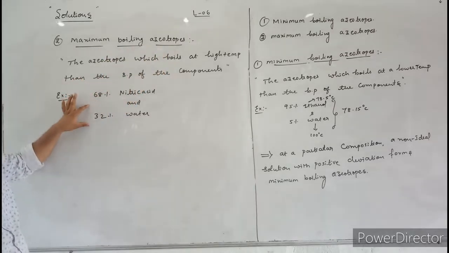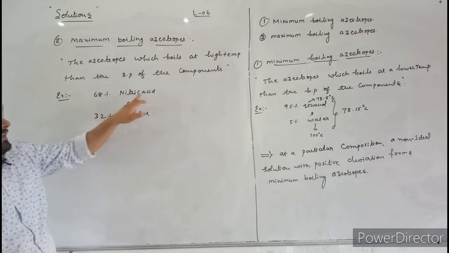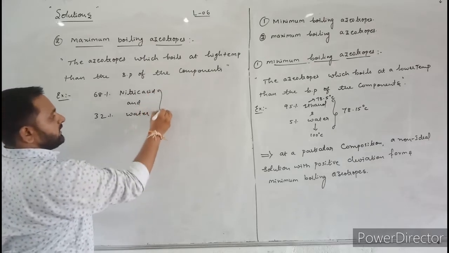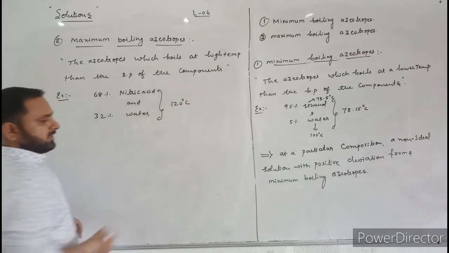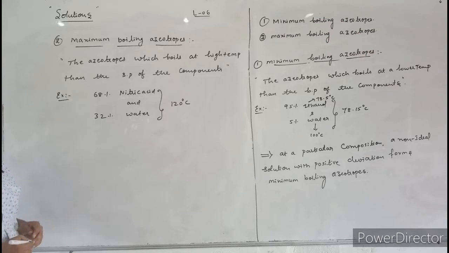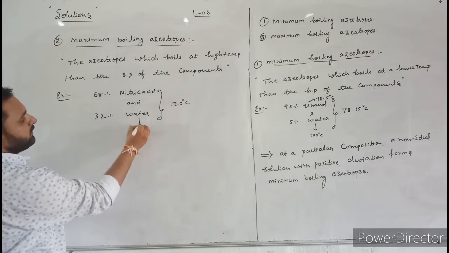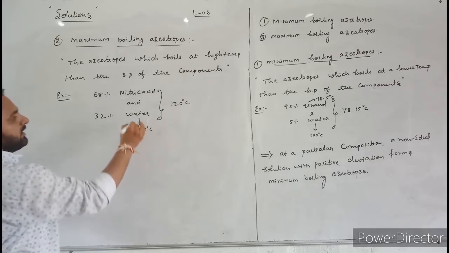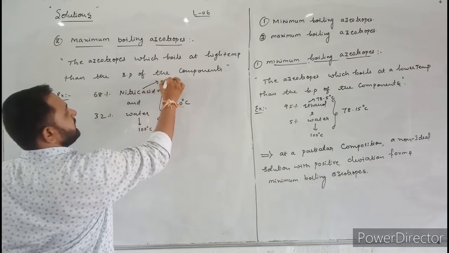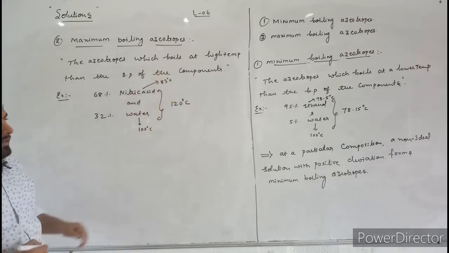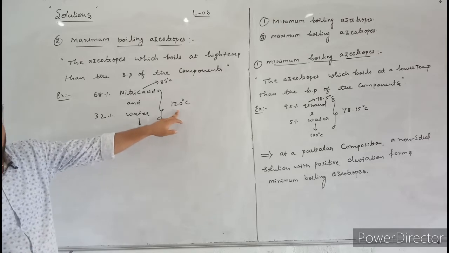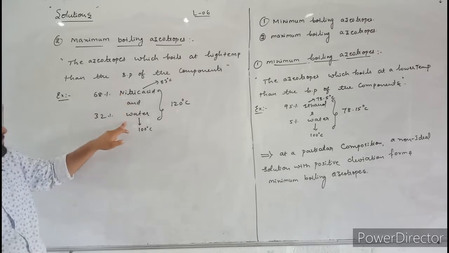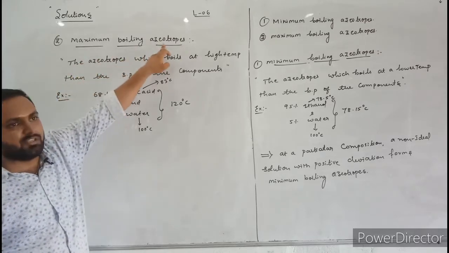Here at this composition, the mixture of nitric acid and water becomes an azeotrope. This mixture boils at 120 degrees Celsius. Now let us write the boiling point of each component in this mixture. Here the boiling point of water is 100 degrees Celsius and the boiling point of nitric acid is 83 degrees Celsius. So the boiling point of the mixture is greater than the boiling point of individual liquids. That's why this type of mixture is called maximum boiling azeotropes.